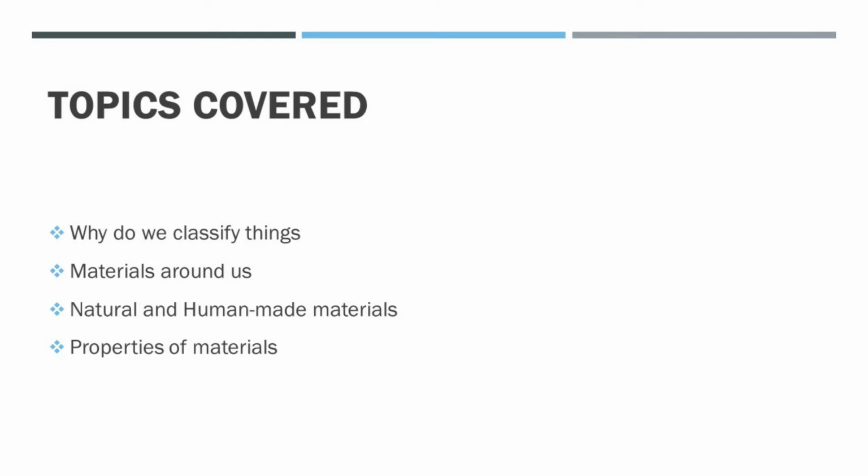Now this is the second part of the chapter sorting materials into group in chemistry. In earlier video we have discussed the different topic like why do we classify things and material around us. Now in this video we will discuss natural and human made materials and properties of materials.